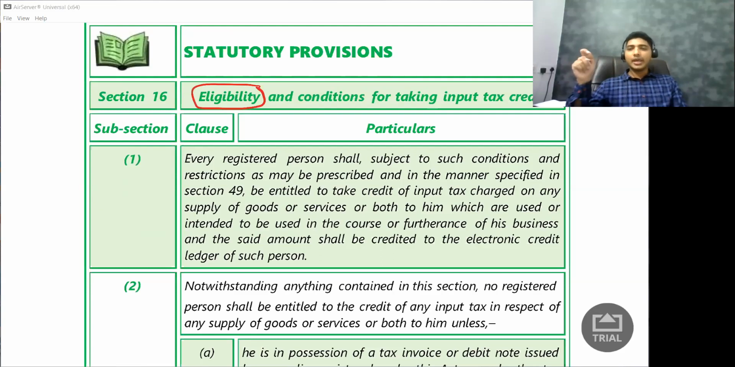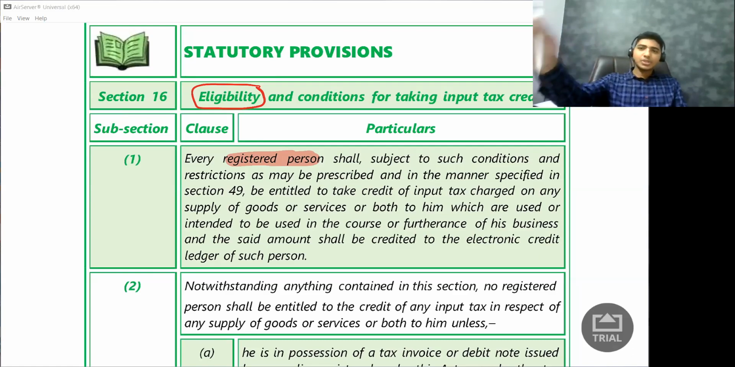So section 16 starts with the magical words: every registered person shall. So what is the beginning word? They're talking about every registered person. This is important. Underline the words registered person. Why this is important is because the benefit of input tax credit is available only to the registered persons. And if you are an unregistered person, you cannot claim the benefit of input tax credit.